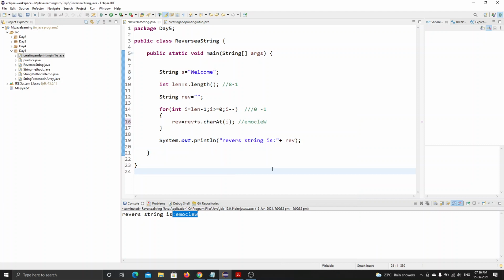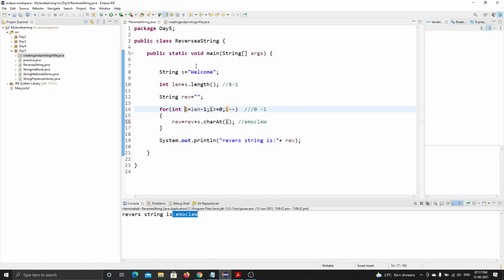So when we are doing length minus 1, that is getting stored in reverse, that is an empty variable. So that gets stored with variable E, and we are concatenating that with charAt. So we have this I in the bracket. This I will definitely have index 6, no sir? Because length minus 1, 7 minus 1, would be 6. I have declared.